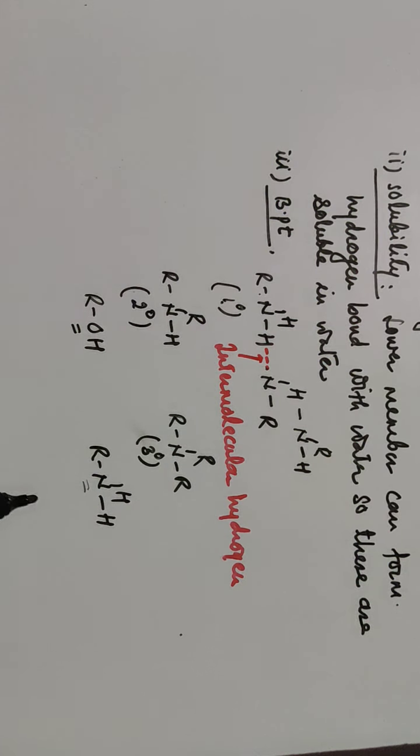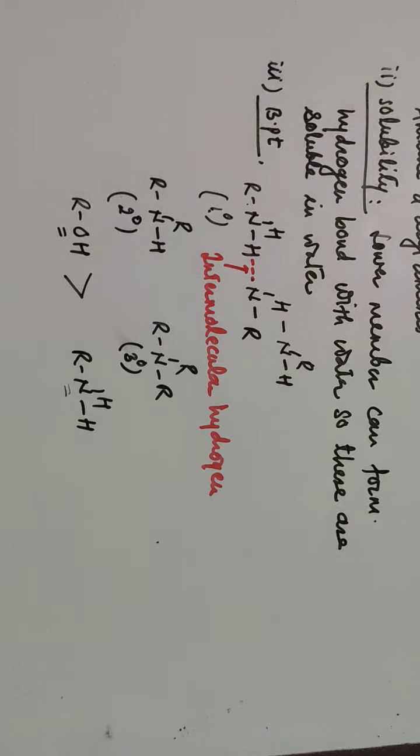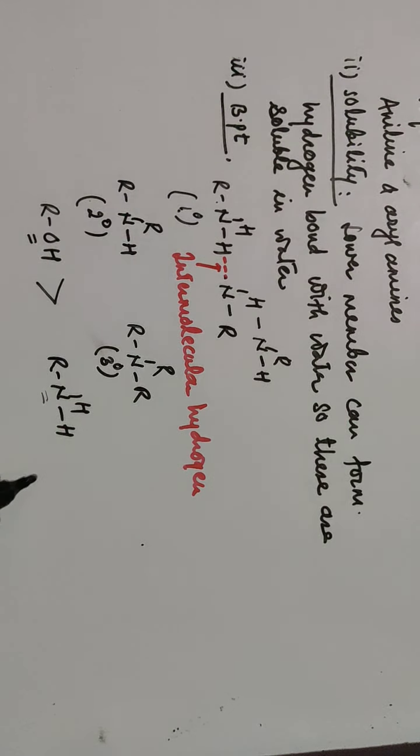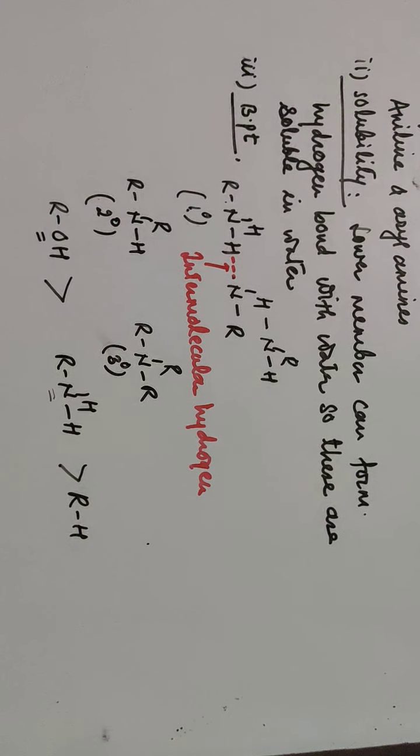It is a much more polar bond than the NH bond here, and as a result the intermolecular hydrogen bonding is strong in alcohols as compared to amines, so alcohols have a higher boiling point than amines. Amines have a higher boiling point than alkanes, because in alkanes there is no polar bond, so the dipole-dipole interaction is weak. The interaction between two molecules is weak, and that's why they have a lower boiling point than the amines.